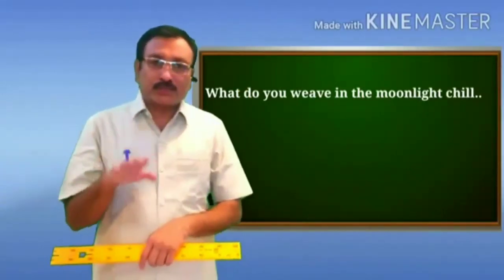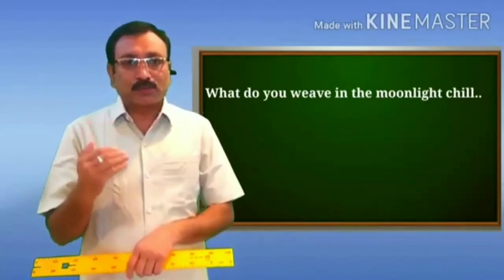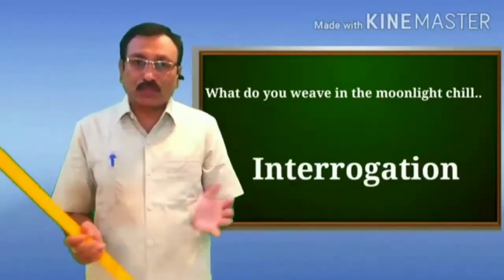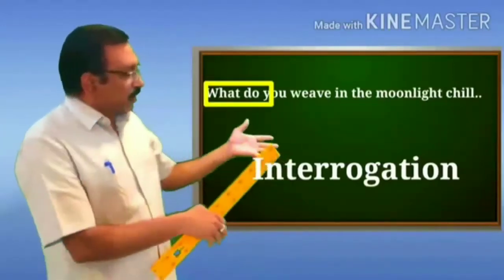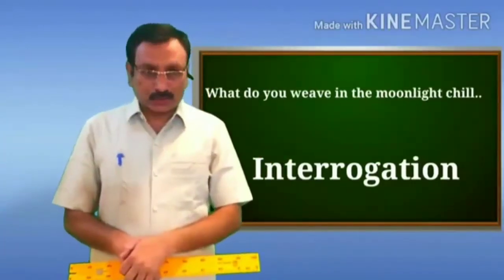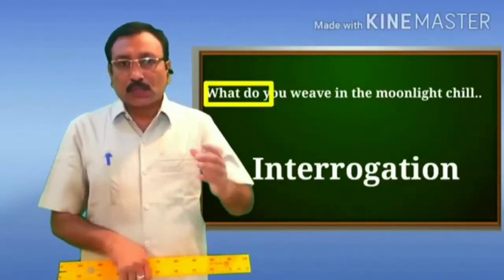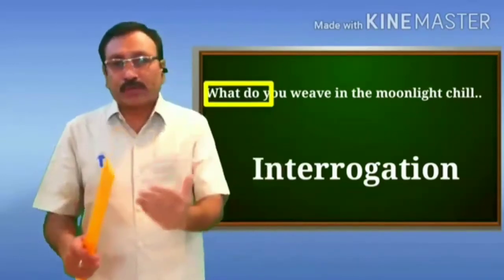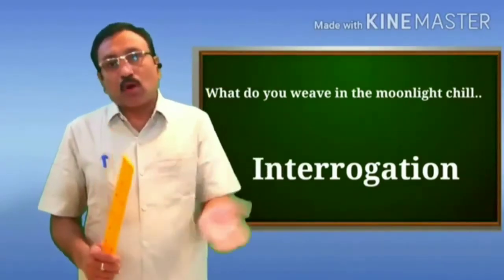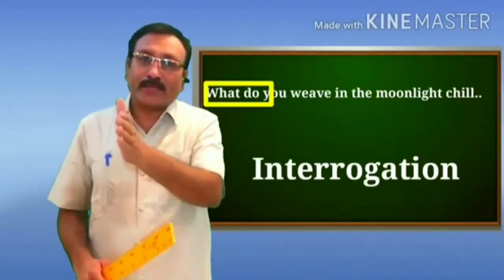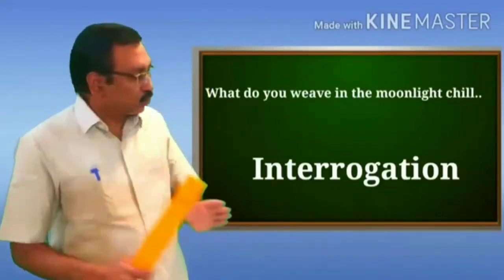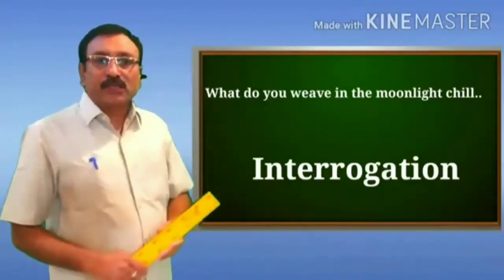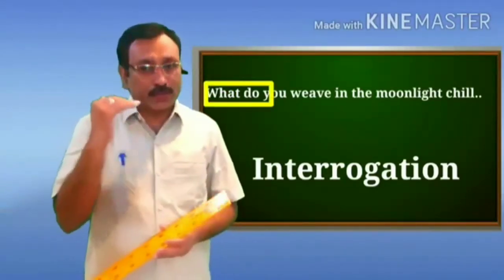So this line is also an example of the figure of speech interrogation, because the line is in the form of a question, and therefore this line is an example of interrogation. Whenever there is a question asked by the poet or another speaker in the poem, the line in the form of a question is known to be an example of interrogation, and therefore "What do you view in the moonlight chill?" is an example of the figure of speech interrogation.